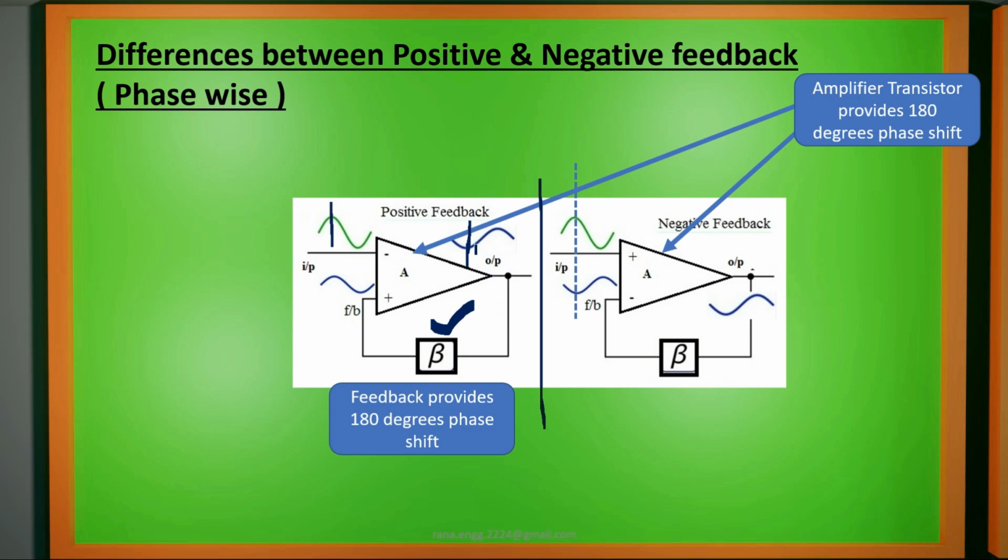So what will happen? We already have a phase shifted input signal at the output of the amplifier. If we give back another 180 degrees phase shift, the total phase shift will be 360 degrees, which will again be in phase with the input signal. That means the input signal and the feedback signal for positive feedback will be the same. But what happens for negative feedback? We don't provide any phase shift in the feedback system. So the input signal and the feedback signal are out of phase. That will give subtraction of the signal, and that's why we get reduced gain of the system.